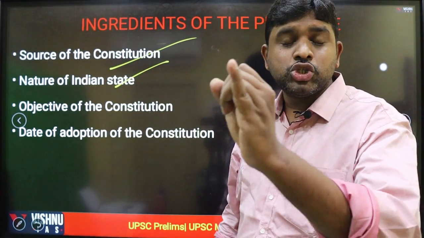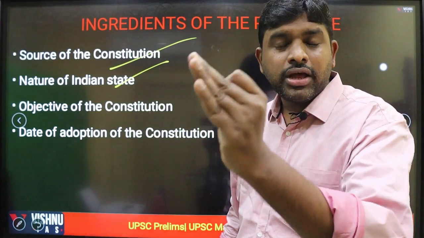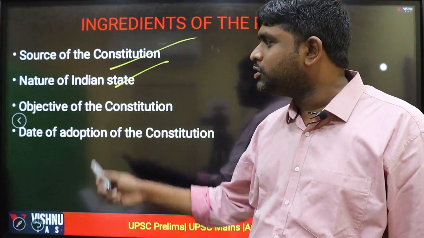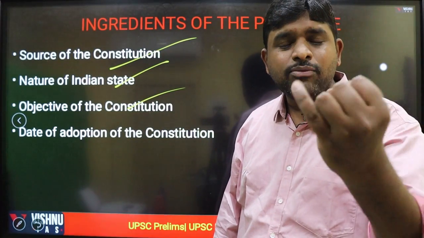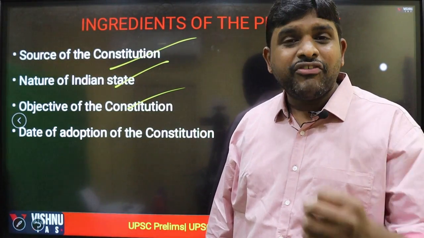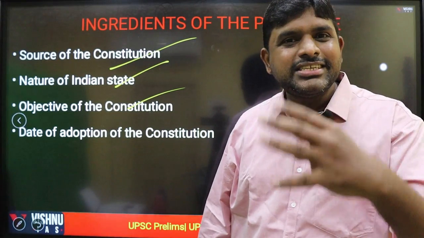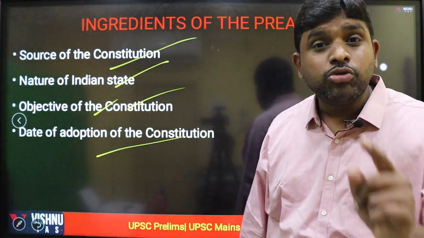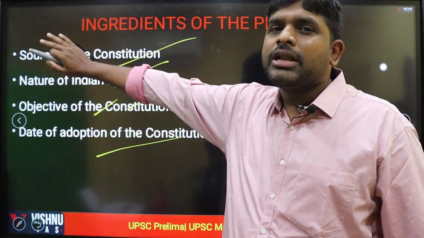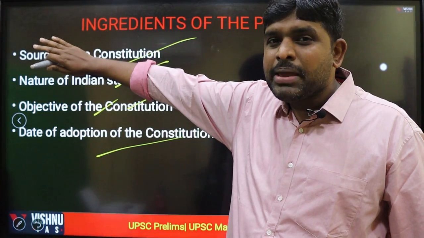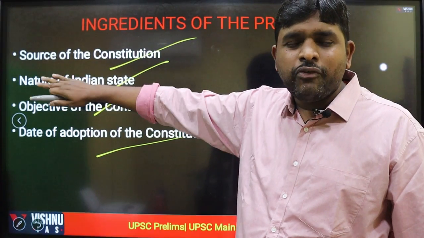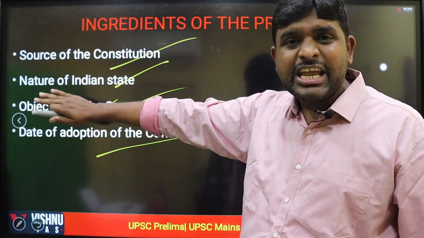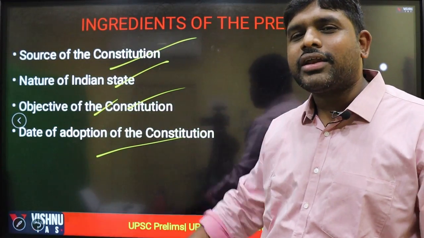The nature of the Indian state is sovereign, socialist, secular, democratic, republic. That is the nature of our Constitution. The objectives of the Constitution are equality, liberty, fraternity, justice, and the date of adoption is 26th November. Very important from the prelims point of view. The source is the people, the nature is sovereign, socialist, secular, democratic and republic, and the objectives are equality, justice, liberty and fraternity.